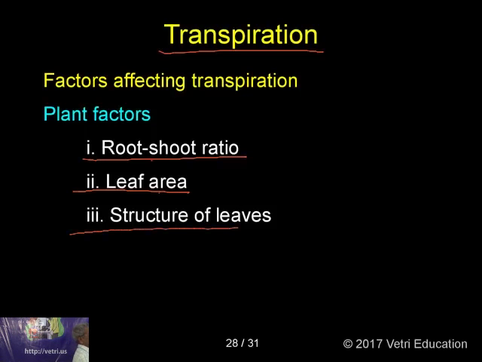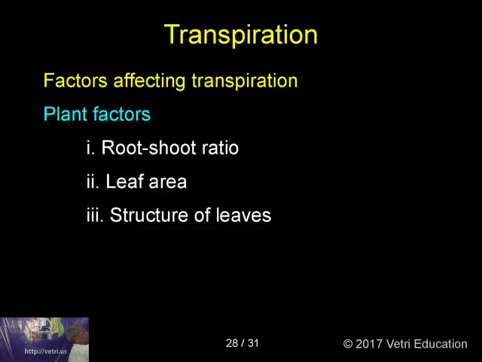Then the structure of the leaf is very, very important. When the leaf has a cluster of hairs on its surface, more cuticle, more wax coating, or sometimes the leaves fall from the plant, all these things lead to a lesser amount of transpiration. So some of the plant factors affecting the transpiration are root shoot ratio, leaf area, and the structure of the leaf.